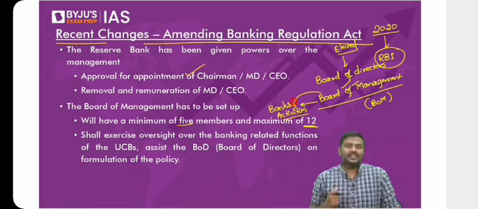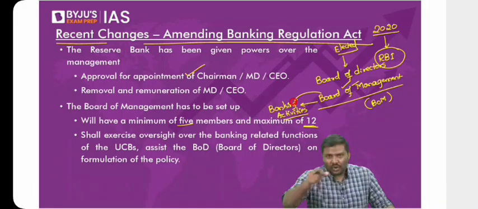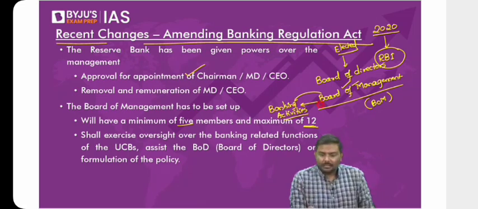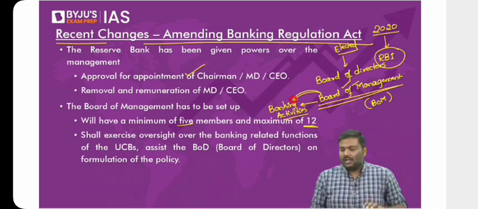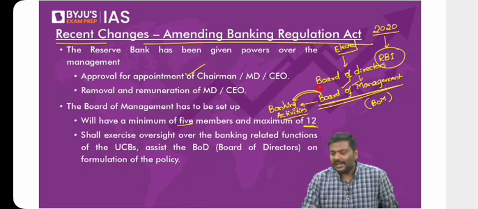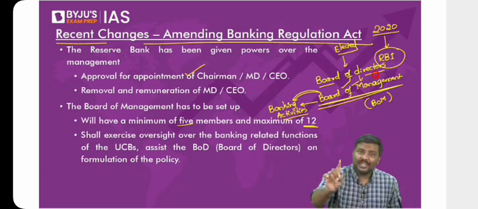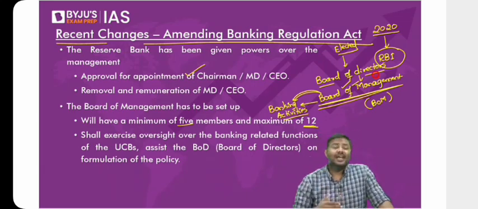So what do you mean by banking activities here? Collection of deposits, giving of loans, recovery of NPAs, non-performing assets, etc. So the board of management will oversee the banking activities. Now, who is going to appoint this board of management? It is going to be the board of directors. But here is a condition. RBI has to approve these appointments.